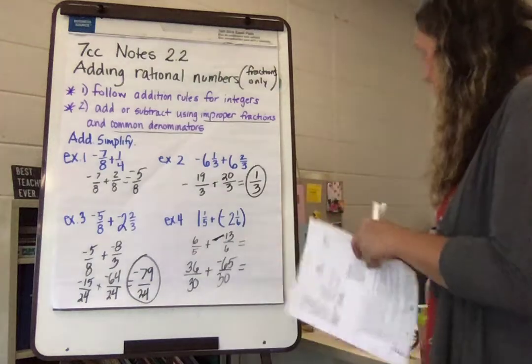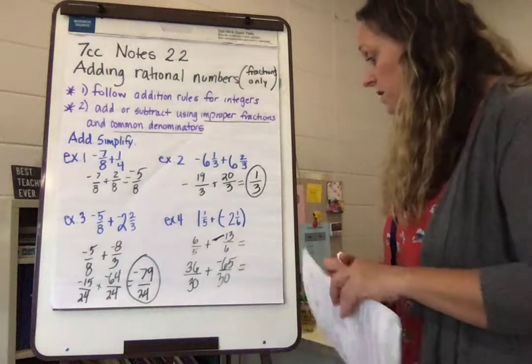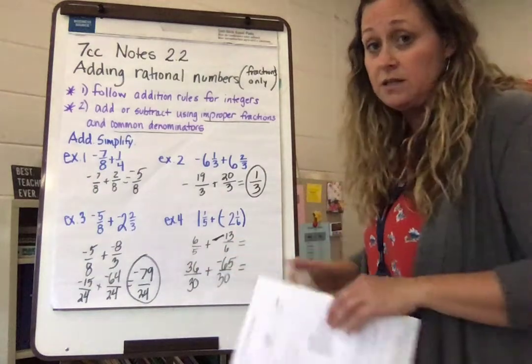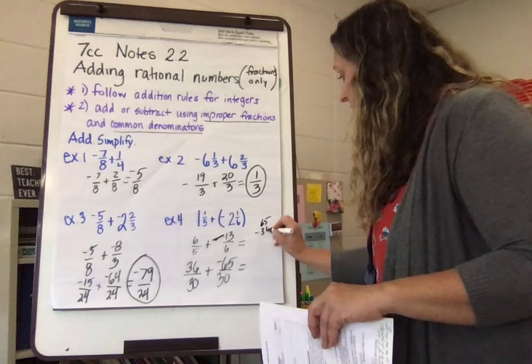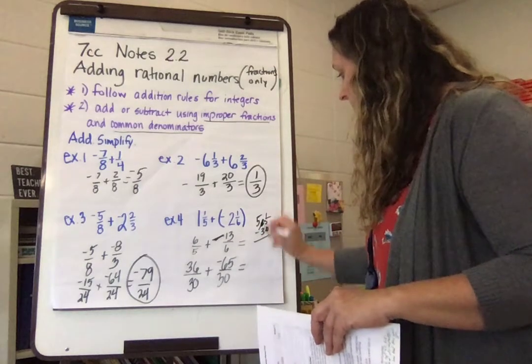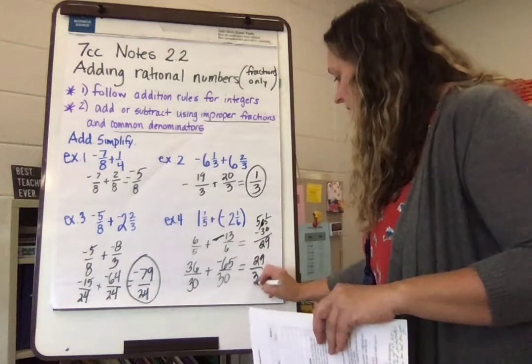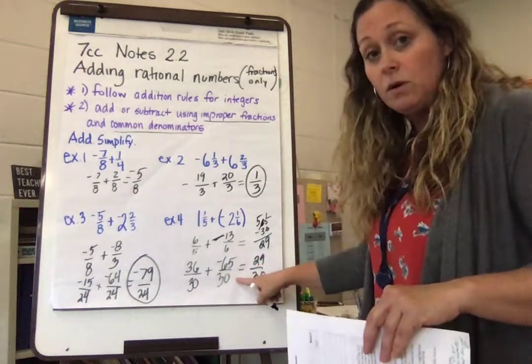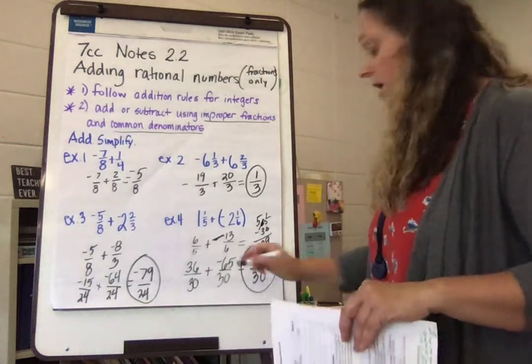Now, because I have 1 positive and 1 negative, I actually have to subtract because I have 0 pairs. If this is something you cannot subtract in your head, do over here, 65 minus 36. And I get 29 30ths. Because there were 0 pairs, I subtracted. It's negative because I have more negatives.